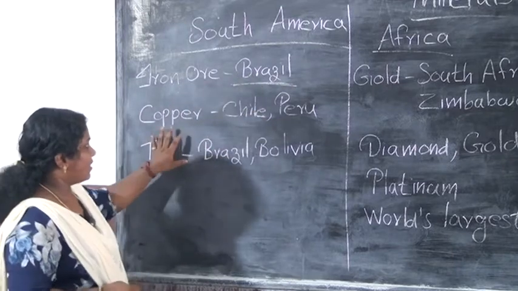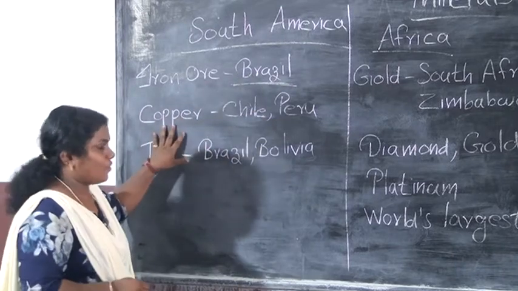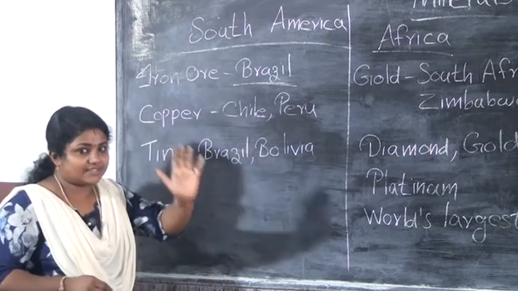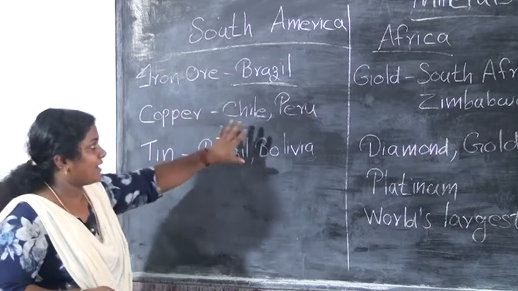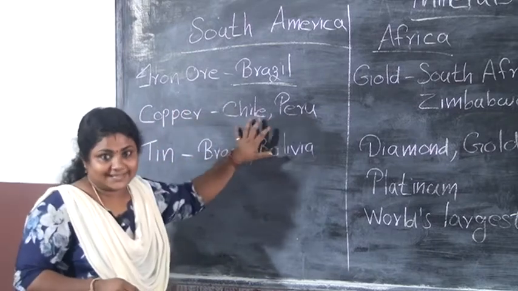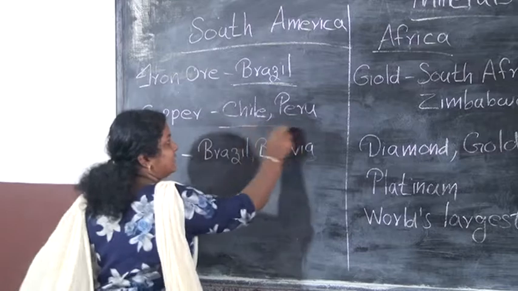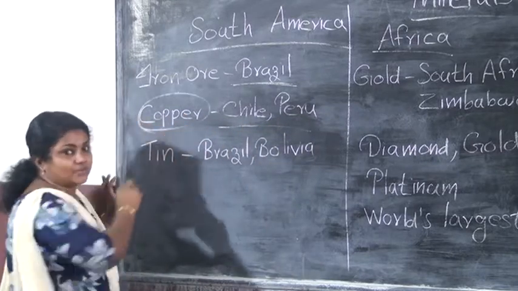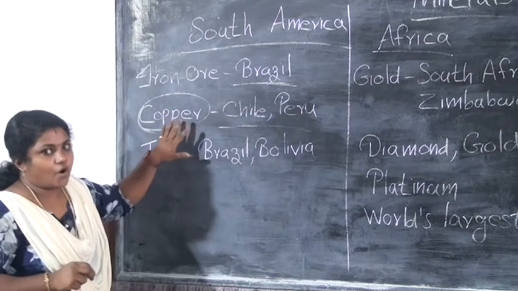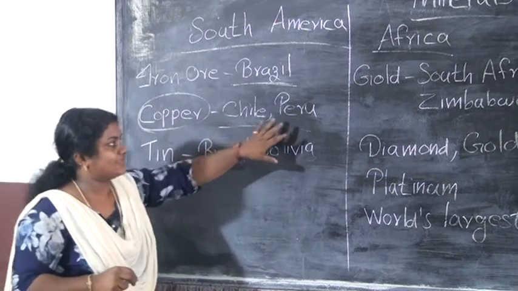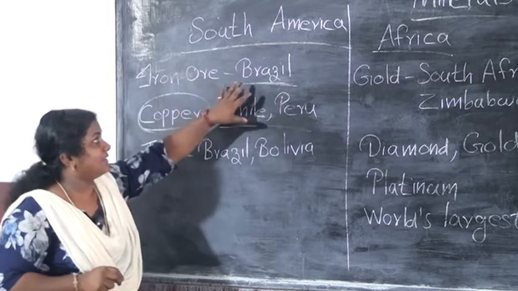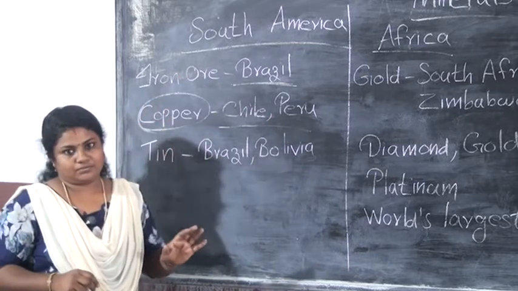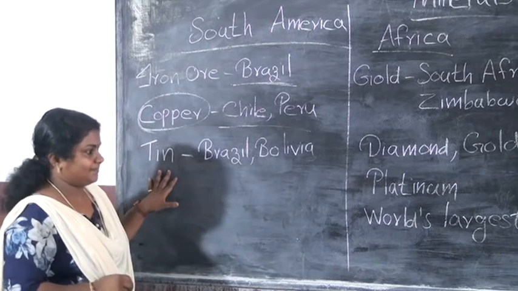And the next mineral, copper. The largest producers of copper are Chile and Peru. Which mineral? Copper. The largest producers are Chile and Peru, and Brazil is the highest producer of high grade iron ore. And the next one, tin.